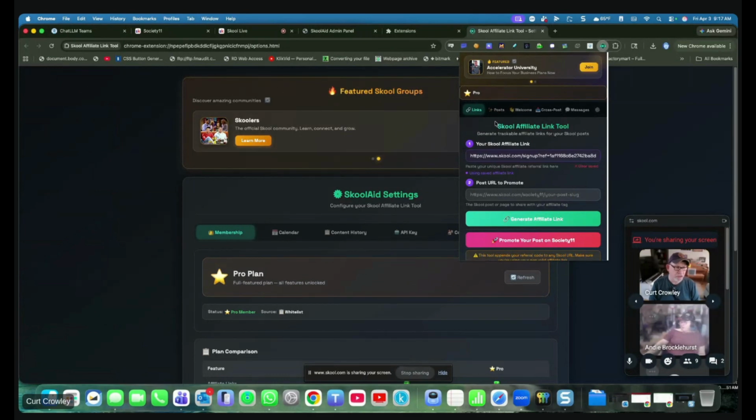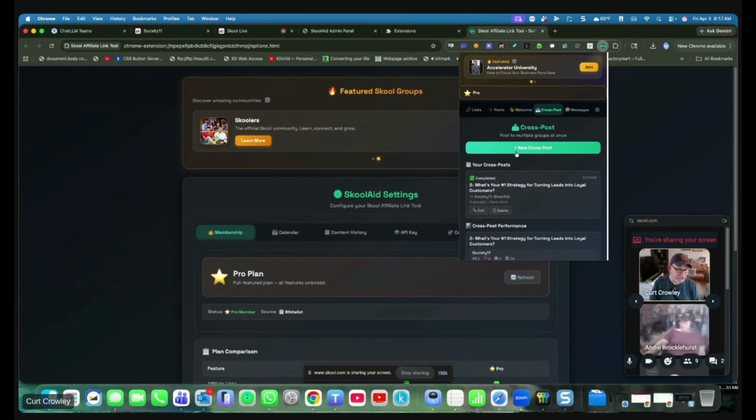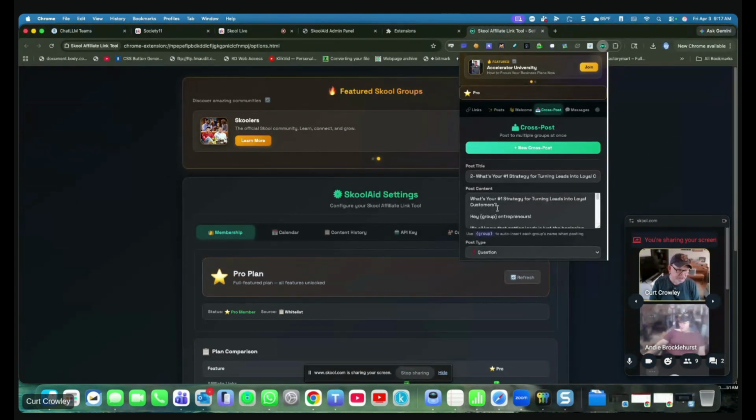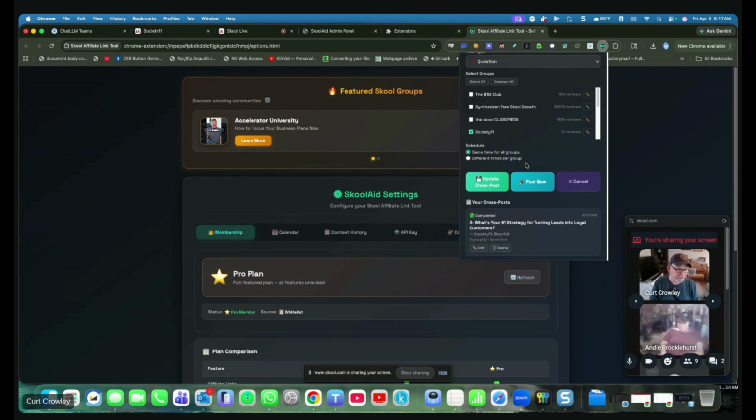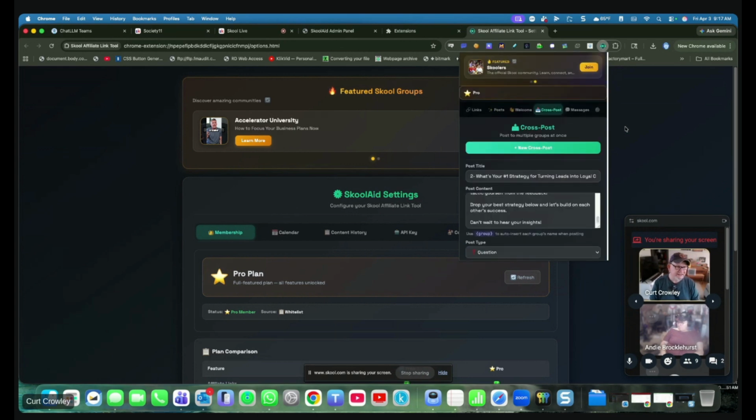Oh, yeah, you can do cross-posting across groups, new cross-post, choose which groups that you want the post to go to. I'll edit this one so you can see, hey, and then it has the group name in there, placeholders for that. So you could do that and then choose the groups that you want it to go to. Just check mark which ones that you want it to go to, and then choose post now. Makes life real easy.